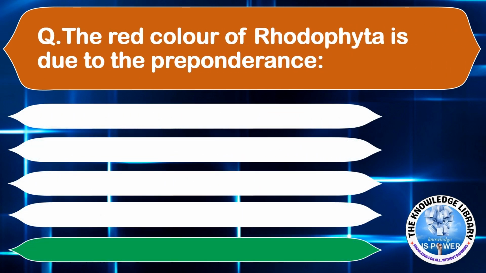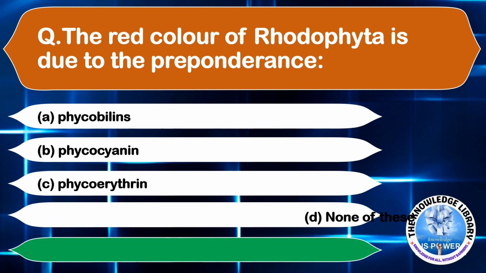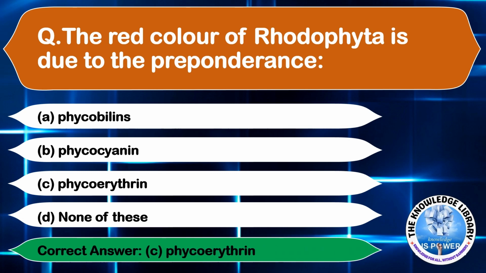The red color of the Rhodophyta is due to the presence of option A, phycobilins, option B, phycocyanin, option C, phycoerythrin, and option D, none of these. The correct answer is option C, phycoerythrin.